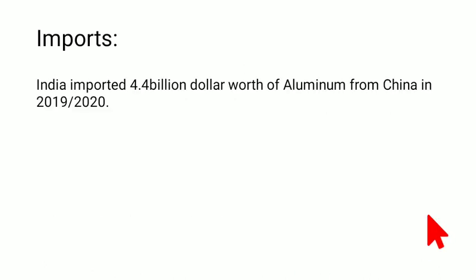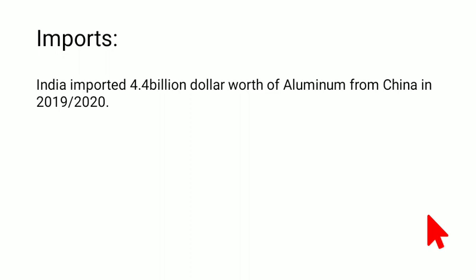Now about the imports. Why I wrote this, you all will understand. India imported $4.4 billion worth of aluminum from China in 2019-20. Now in here I don't have to tell you much. You are doing an SSC subject and you all will understand.